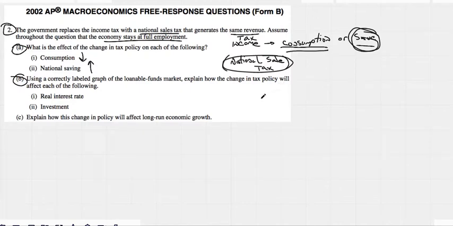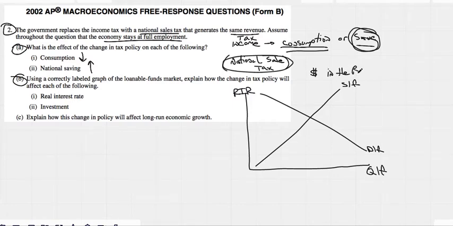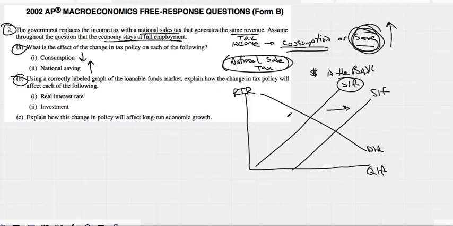Using a correctly labeled graph of the loanable funds market, explain how the change in tax policy will affect each of the following. The loanable funds market has supply of loanable funds, demand for loanable funds, quantity of loanable funds on the horizontal axis, and the real interest rate on the vertical. Think of loanable funds as a pile of money in the banks. If savings goes up, more people are putting their money in the banks. Therefore, the supply of loanable funds would increase, shifting to the right. This is going to drive down the real interest rate.